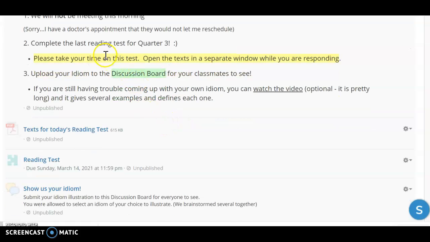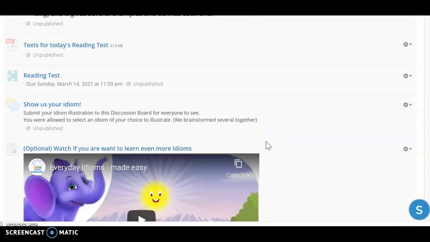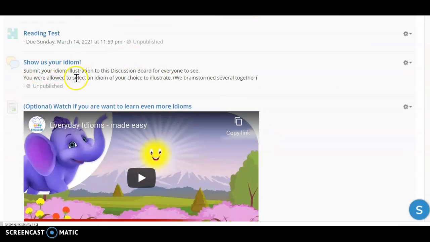What you are going to do is complete your last reading test for quarter 3. I have a note here. Please take your time on this. Please open both texts. They're located right here in a separate window, and then come back and open up your reading test so that you have both of those viewable as you're answering the questions. The last thing you're going to do is upload your idiom here to this discussion board.